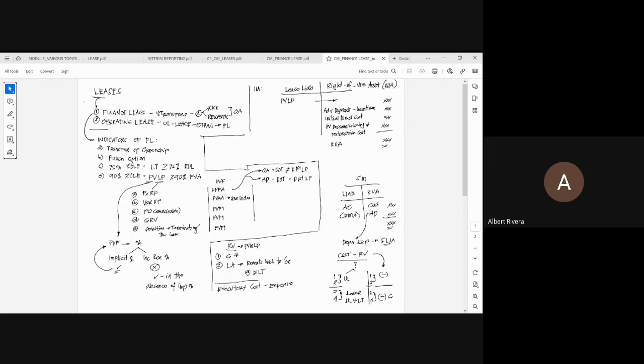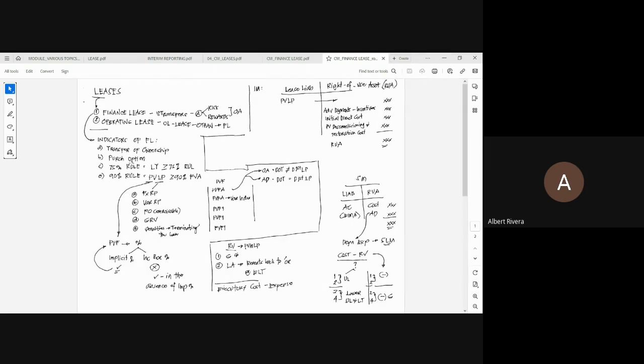Ibig sabihin, binibigyan si lessee ng pagkakataong bilhin ang underlying asset sa hindi mo matatanggihang presyo. Kaya yan, exercisable. Ang dating tawag dyan, bargain purchase option.